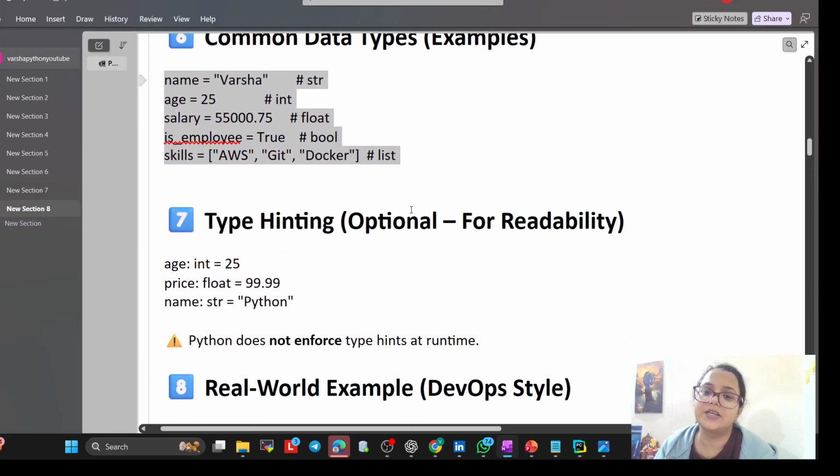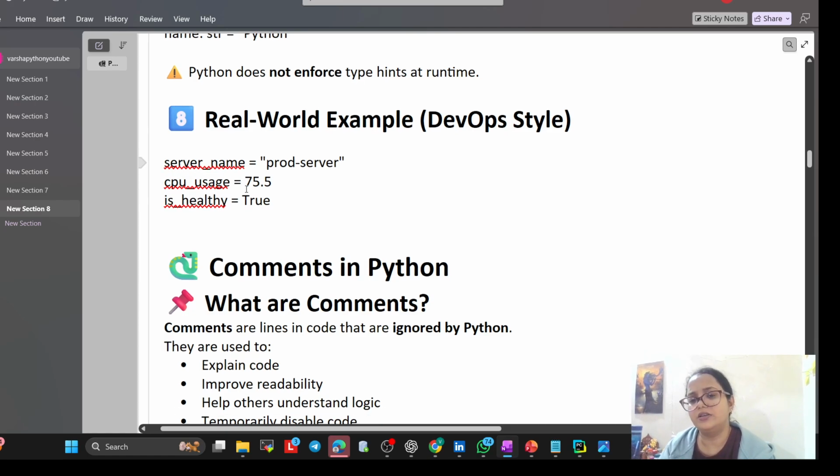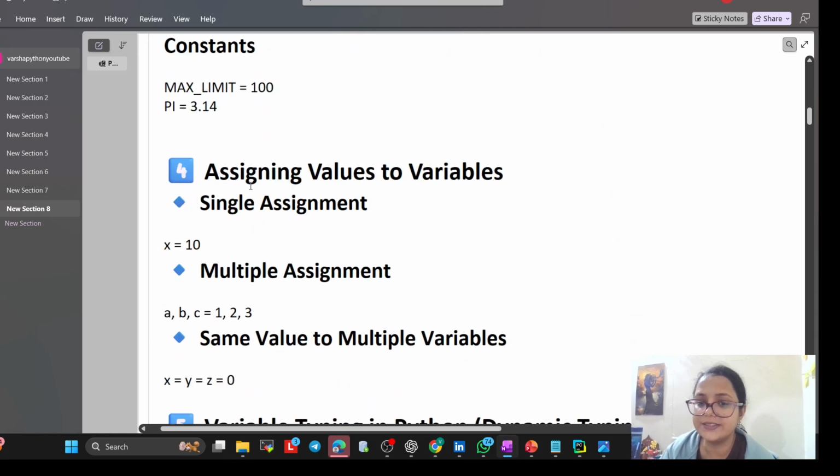Moving to the next real world example, that server name prod, CPU usage. So you can check like this is what kind of bool, or string or float, what kind of data it is. You can check like that. Now variables, I hope you understand, and I showed you the example also.